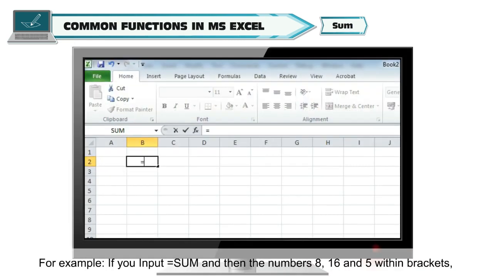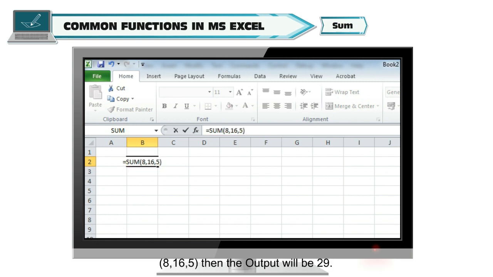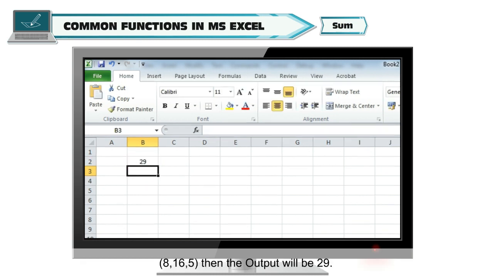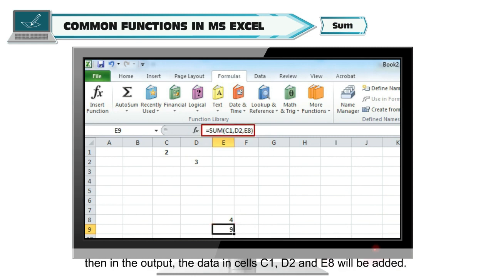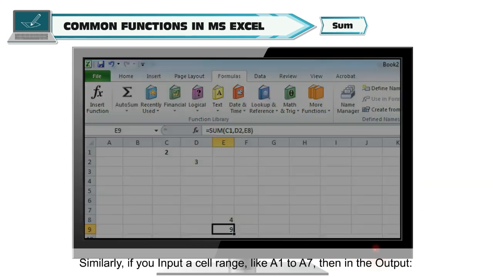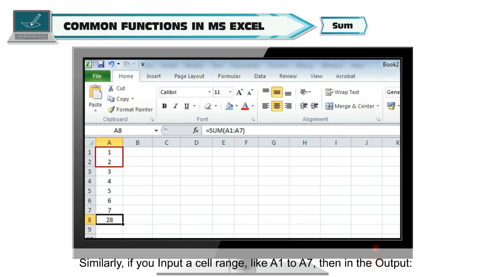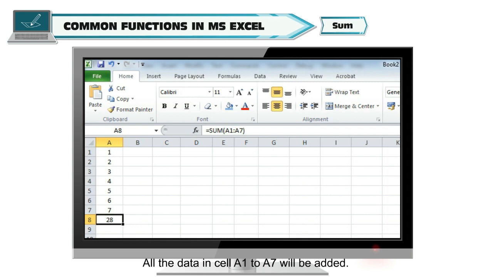For example, if you input =SUM and then the numbers 8, 16 and 5 within brackets, then the output will be 29. If in the input you give cell addresses C1, D2 and E8, then in the output, the data in cells C1, D2 and E8 will be added. Similarly, if you input a cell range like A1 to A7, then in the output, all the data in cell A1 to A7 will be added.